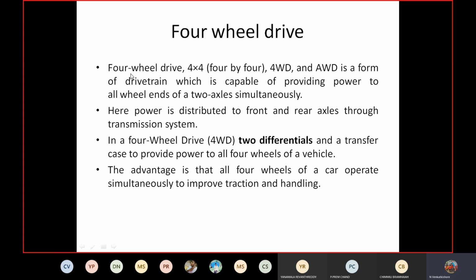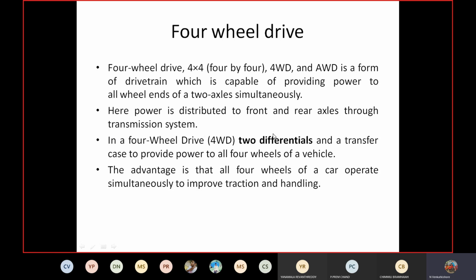If you observe the salient features, four-wheel drive, we can call it 4WD or AWD. AWD means all-wheel drive, a form of drivetrain which is capable of providing power to all the wheels simultaneously. Here power is distributed to the front and rear axles through the transmission system.